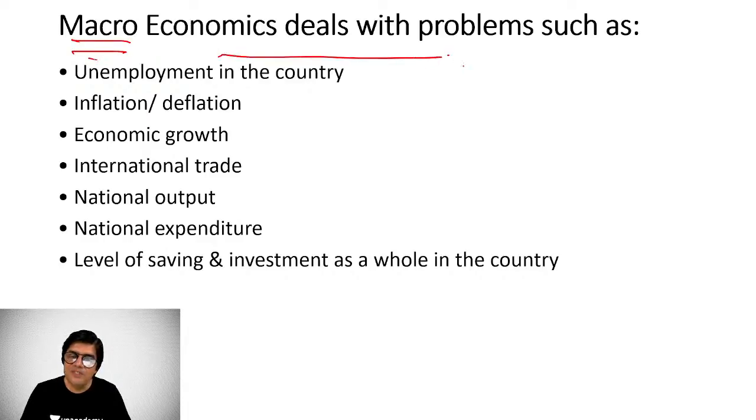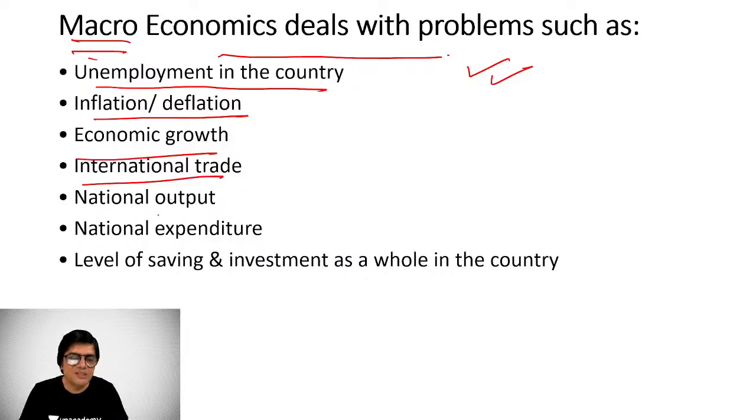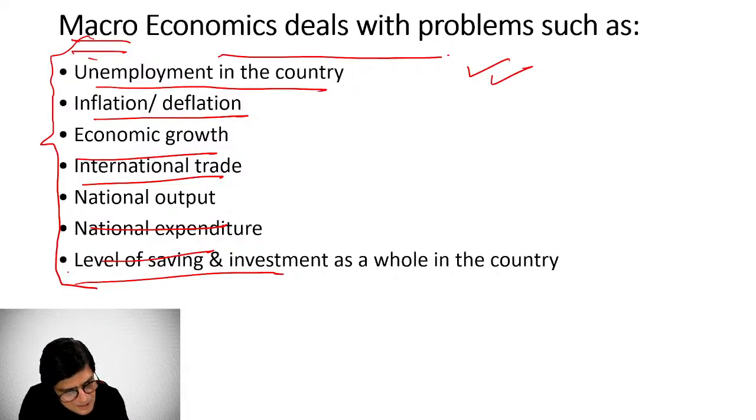What we deal with in macroeconomics is unemployment in the country, inflation, economic growth, international trade, national output, national expenditure, level of savings. So these are all macroeconomic. As you can make out, these are gross aggregatizations of economic processes at the national level. Right. Macroeconomics doesn't confine itself only to national level. Macroeconomics also goes beyond that to international level. It is a macro view of the international economy, or it's a macro view of the national economy. So it's a broad top-down approach.